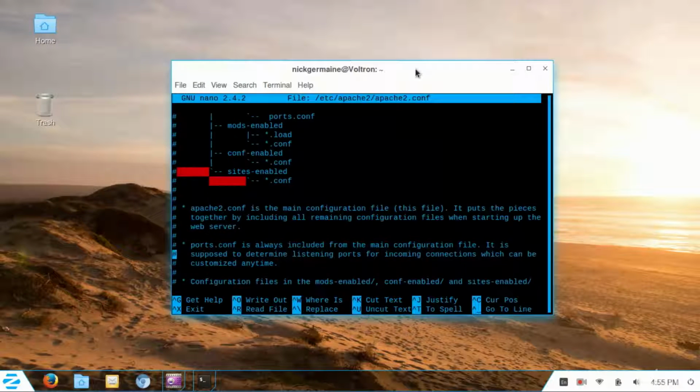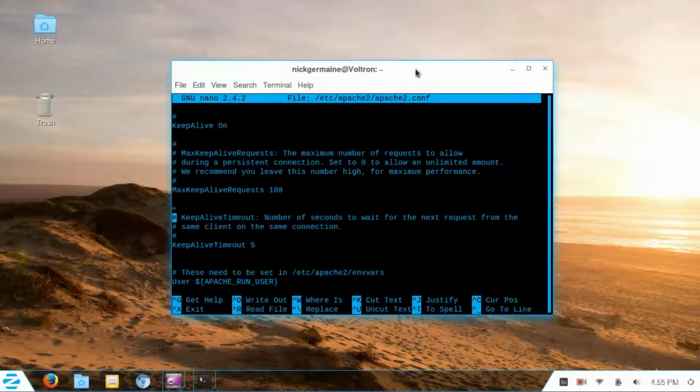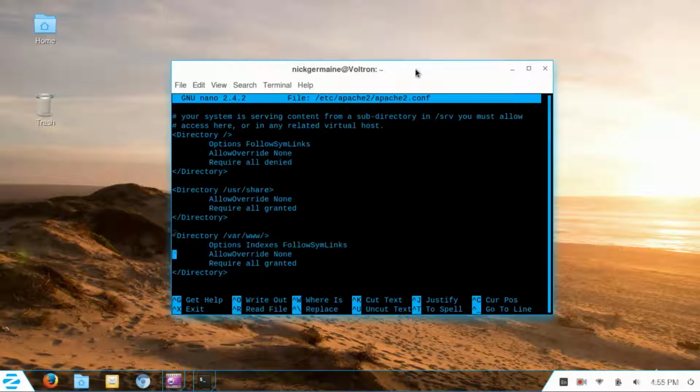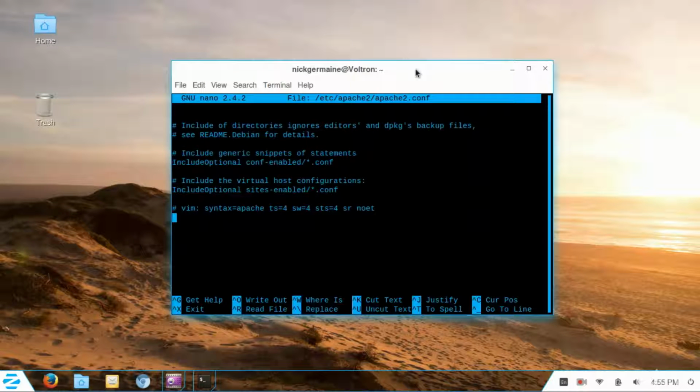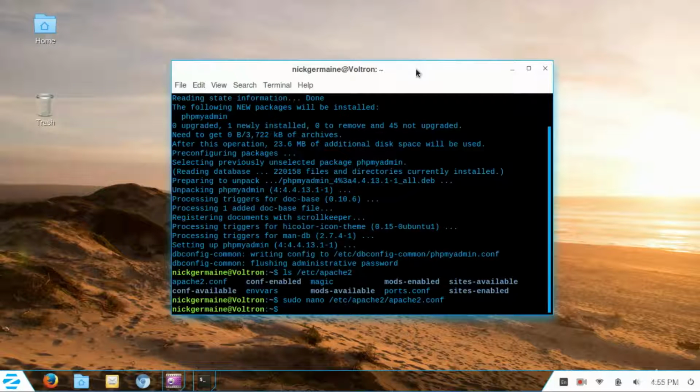And in here, just go to the bottom of the file and write include /etc/phpMyAdmin/apache2.conf, and then Control O to save, Control X to exit, and then restart Apache 2.